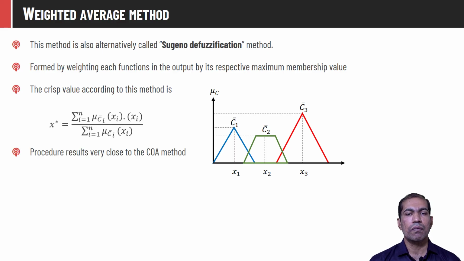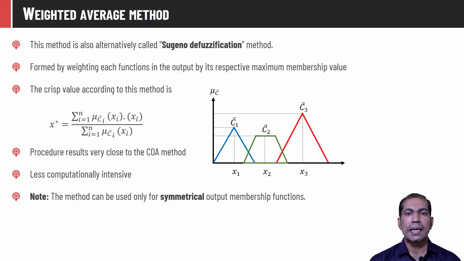This procedure will result approximately close to the center of highest area method, but the thing is that this weighted average method is quite simple. It is computationally less intensive compared to the COA method. However, it has a restriction that it can only be applied if the fuzzy output functions are symmetric.